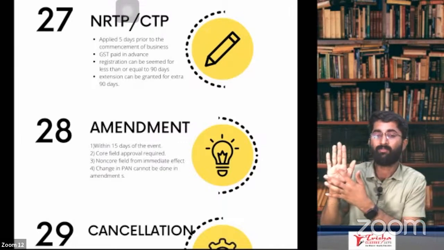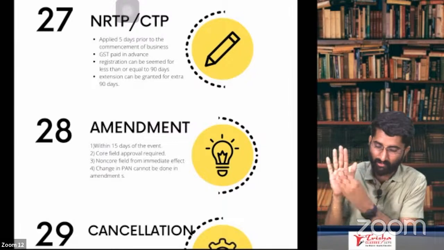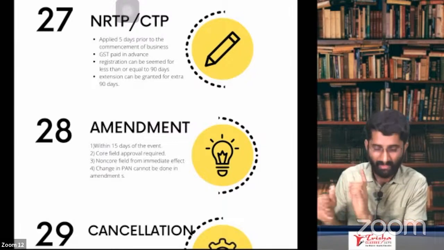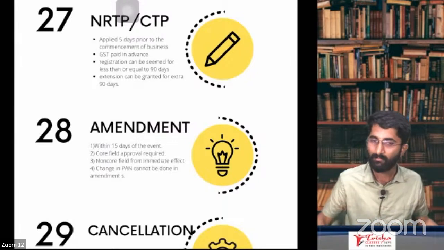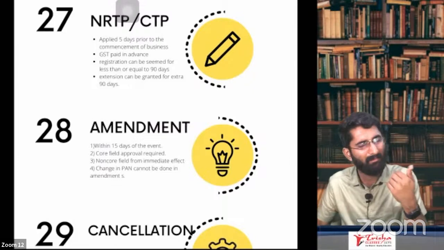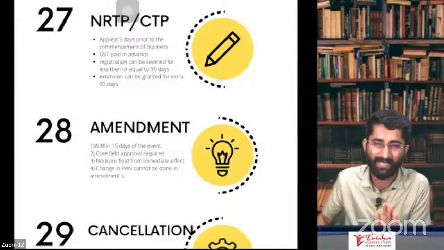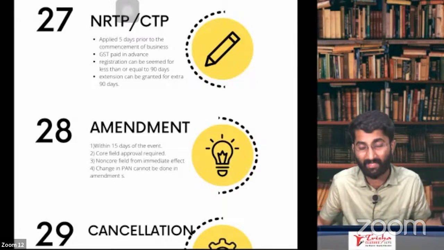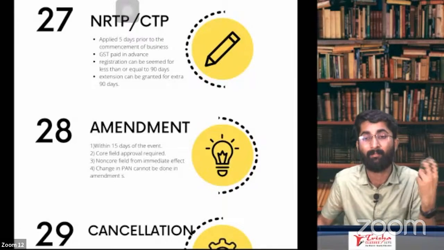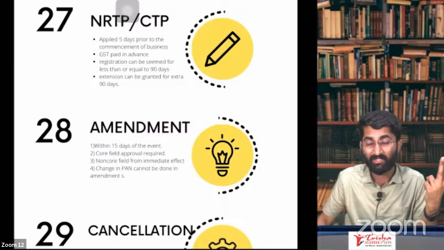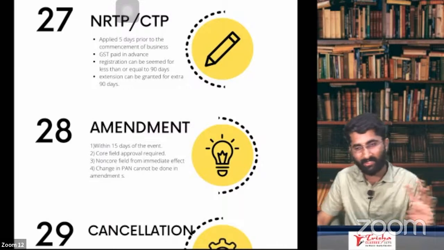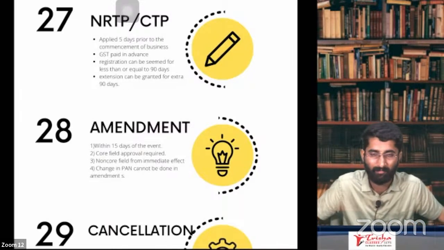But in case of non-core fields, the change is immediate. See, in non-core fields, immediate changes will happen. You don't have to wait. But in case of core fields, for example, you are changing the business name, you are changing the partners, the constitution of the business, in that case you have to take the approval of the PO.